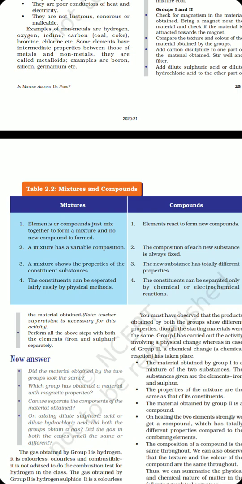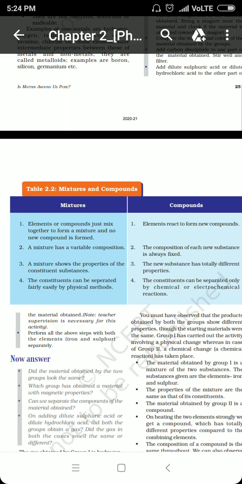For example, if we talk about hydrogen and oxygen, then both are somehow supporting combustion. Hydrogen on one hand is a very good fuel. Oxygen supports combustion. When they combine with each other they form H2O, which is a fire extinguisher. So you can see how the properties of a compound changed when it is formed by combining elements. A mixture may have a variable composition, but the composition of each new substance formed, or compound, is always fixed, like H2O, CO2, C6H12O6, NaCl, HCl.